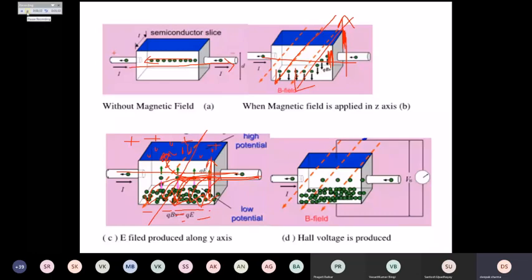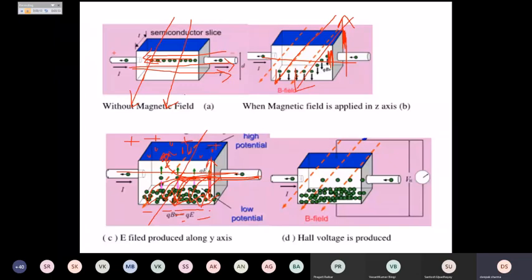So I have taken the current flowing in this direction, and the electrons are moving opposite in direction, and we are assuming that the magnetic field is present from back side towards the front side. Okay, so from back side towards the front side, we are seeing the magnetic field.